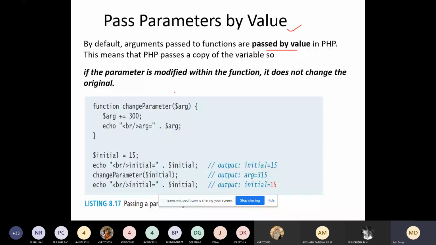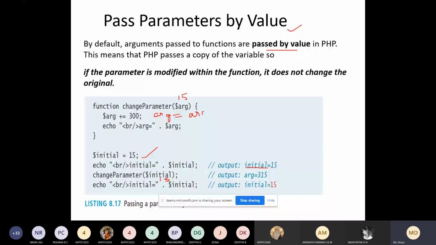The initial value is 15. So output is 15 and you are passing that 15. So 15 is passed here. That is the value you are passing. What is ARG? It is an argument variable. ARG is equal to ARG plus 300. So what is the value of ARG?